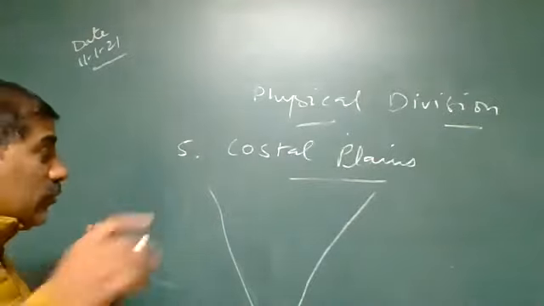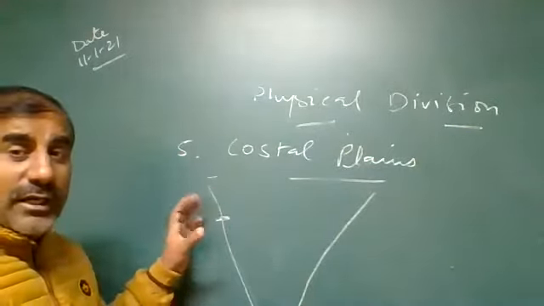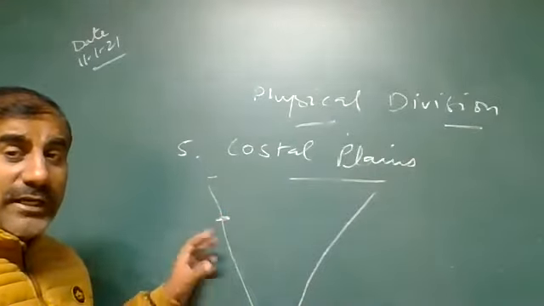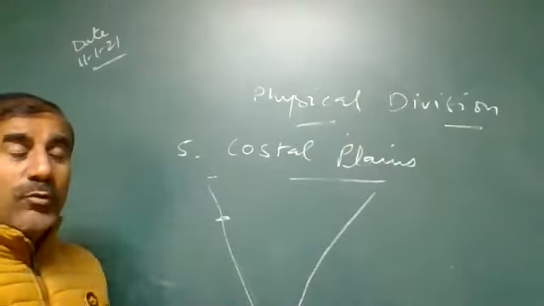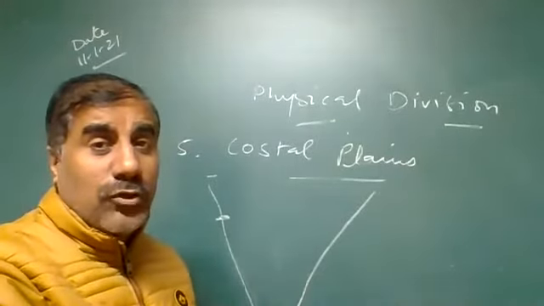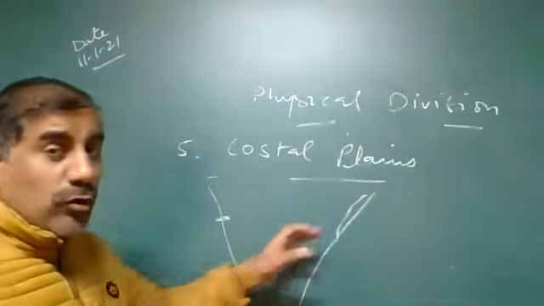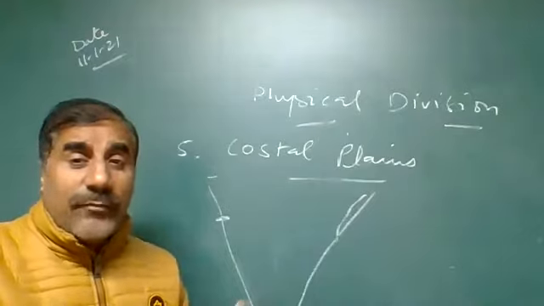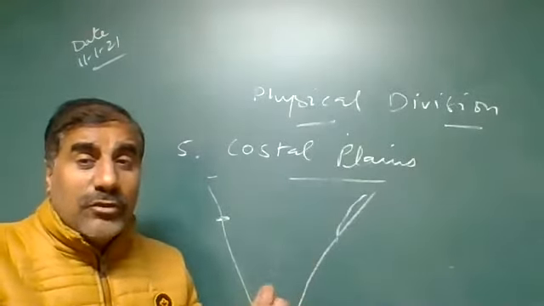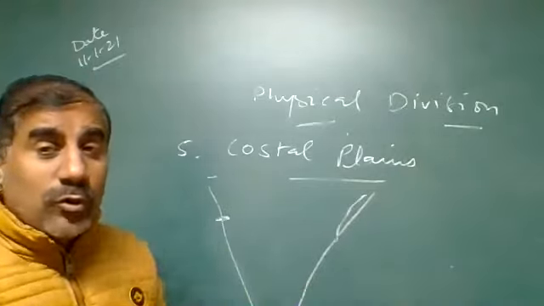We'll discuss which name the stretch from Mumbai to Goa is known by, Konkan. Another one, Goa to Kerala, is known by which name. We'll discuss from Kerala to Kanyakumari, known by which coastal plains. We'll discuss Northern Circars and the Coromandel coast. We'll discuss why these coastal plains are affected by eastern cyclones and the eastern disturbance during October and November.